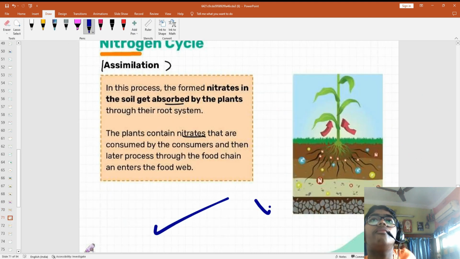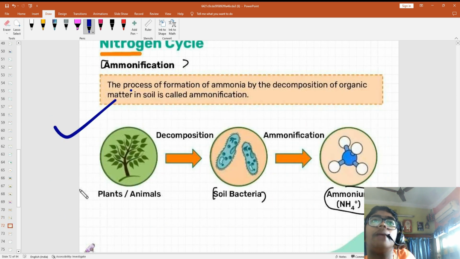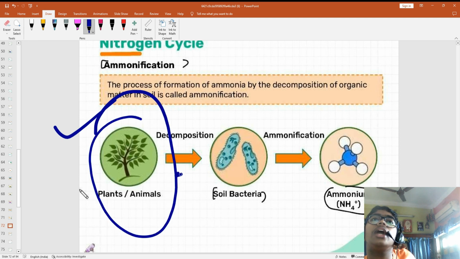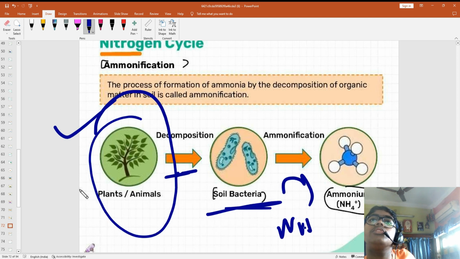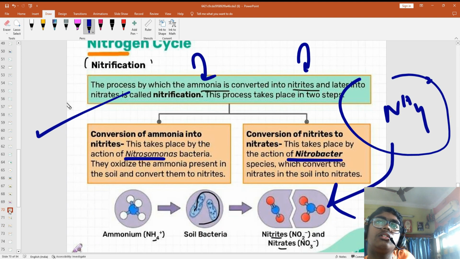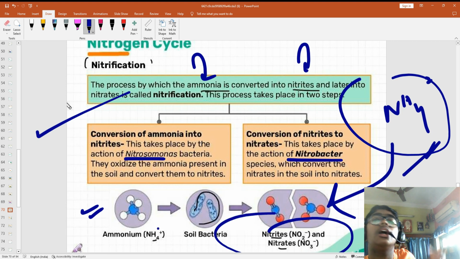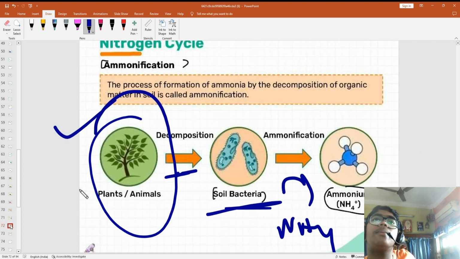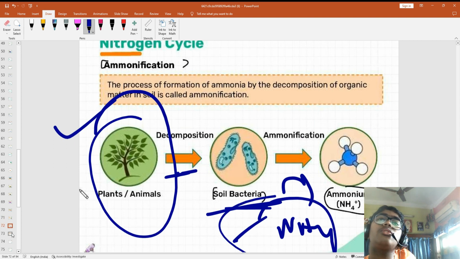Then assimilation, the absorption by the plants, that is known as assimilation. Ammonification means when we are dying, decomposition again, NH4 is coming. Means we die, that time this is released. In the soil sometimes this is only coming, that time it is nitrates, and nitrate is converted by some bacteria. Then it is absorbed by the plants. Then again if we die, this is released again. That time this is called ammonification.